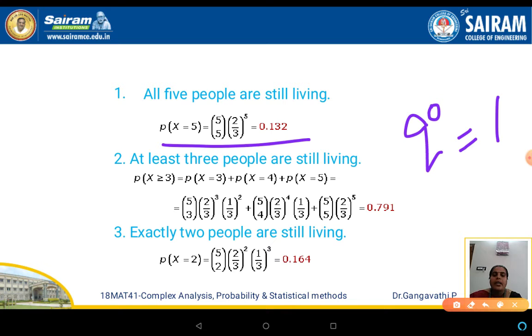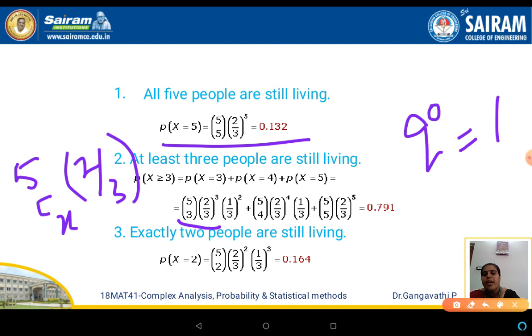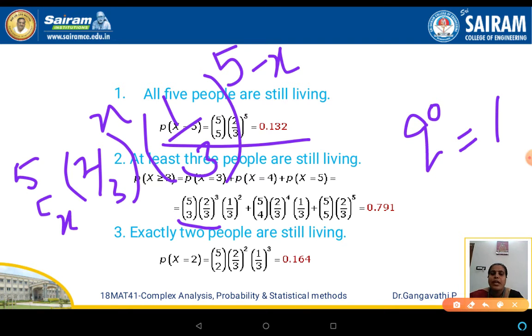And once you do that, you get this. So actually we have this expression: 5Cx, p is 2 by 3 to the power of x, and q was 1 by 3 to the power of n minus x, so it is 5 minus x. This is the expansion of binomial distribution we have, and here we are going to take x equal to 3, and in this expression you get 5C3, 2 by 3 to the power of 3, and 1 by 3 to the power of 2. And this is for this expression.